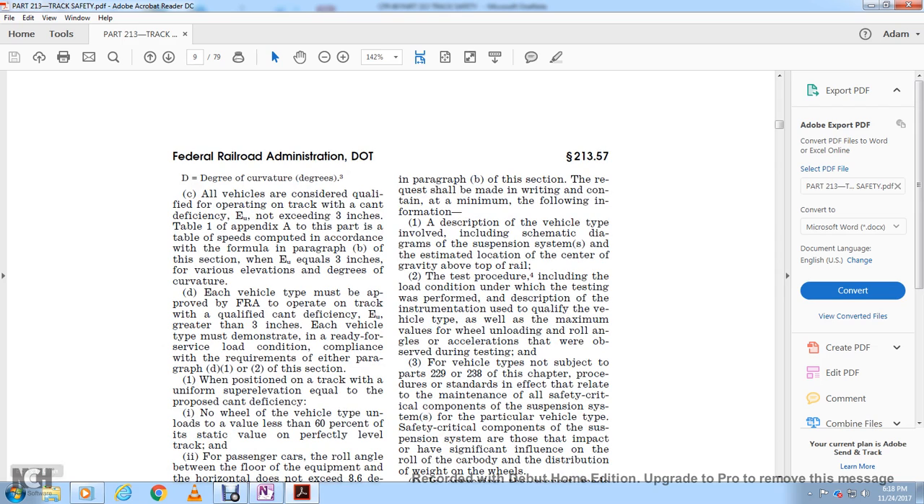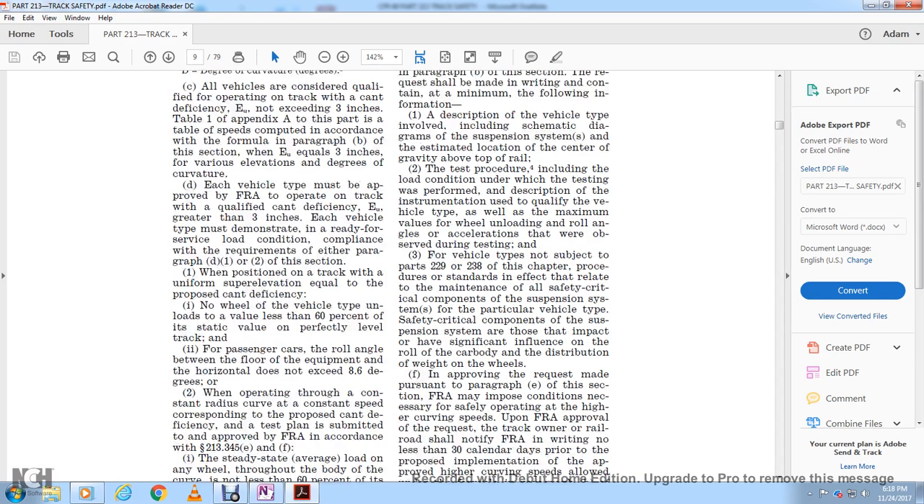When posted on the track with a uniform super elevation equal to the posted cant deficiency, no wheel on the vehicle type is unloaded to values less than 60% of the static value with a perfect level of the track, or the passenger car with the roll angle between the floor and the horizontal does not exceed 8.6 degrees, or when operating through a continuous radius curve at constant speed corresponding with the proposed cant deficiency, a test plan is submitted and approved by FRA in accordance with